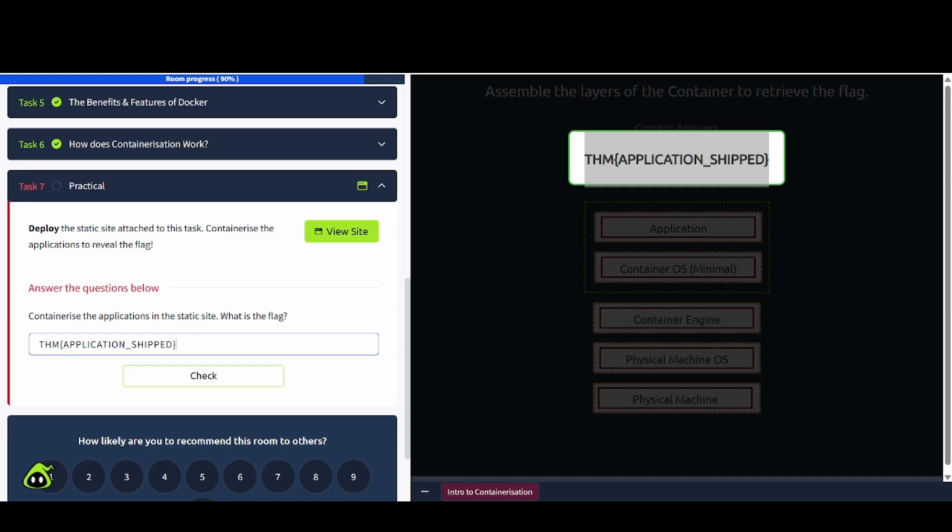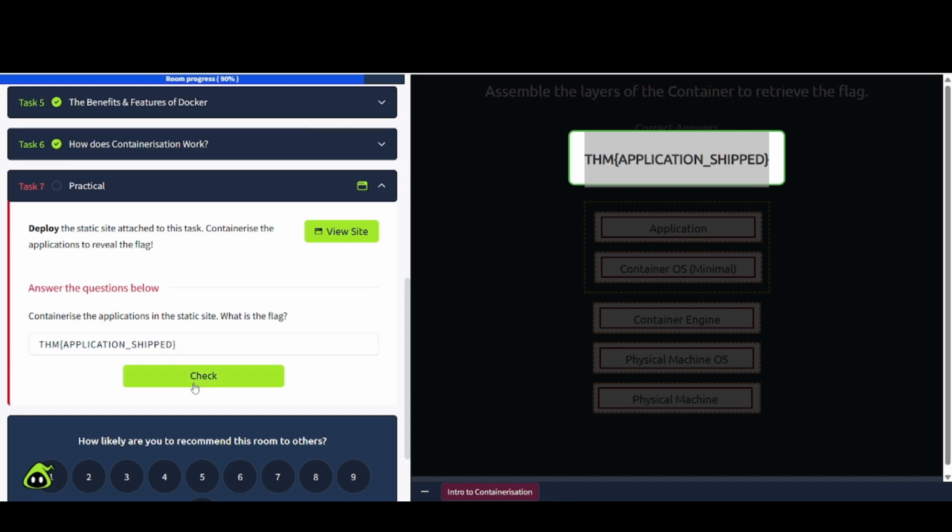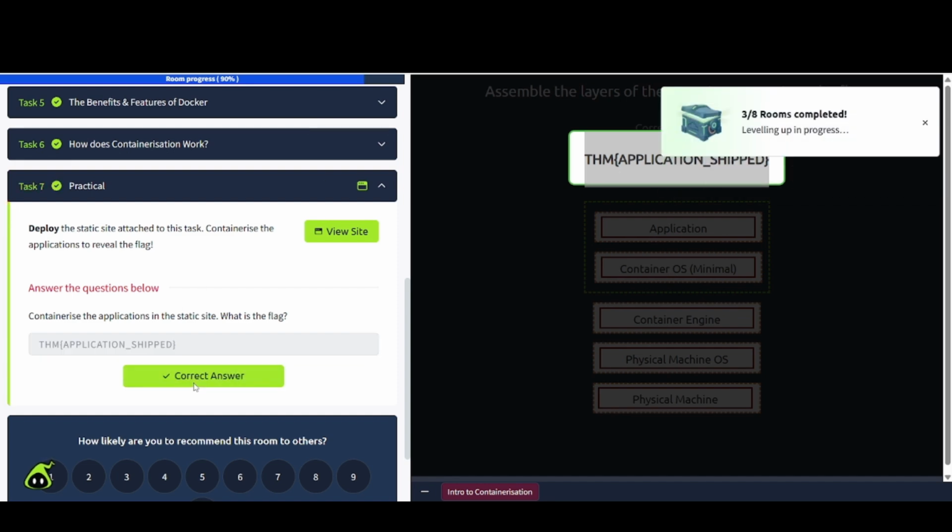Okay, and remember to check out the next video, which is going to be Intro to Docker. So check that out. It should already be uploaded to the channel. But anyway, let's go ahead and close out this video and wrap it up.